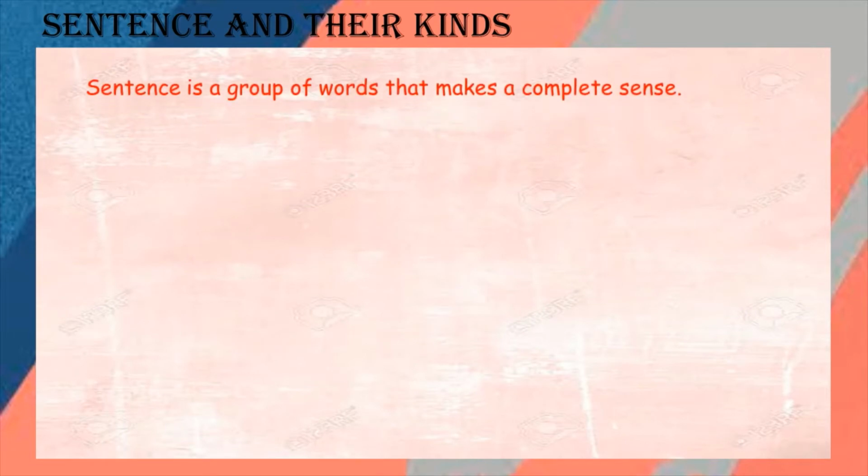Before starting sentences and their kinds, we will first see what a sentence is. As we already finished, a sentence is a group of words that makes a complete sense. I already taught you these things in previous videos. So according to this definition, we are going to start the different kinds of sentences. Today we are going to learn about assertive sentences and interrogative sentences.